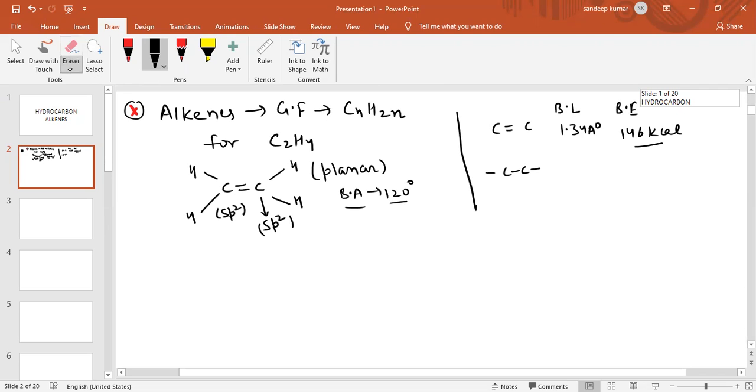We have already compared the bond length of the carbon-carbon single bond in alkanes, so there is no need for comparison. Here we are seeing only the carbon-carbon double bond length and bond energy.